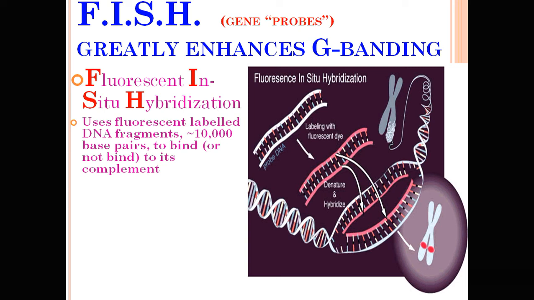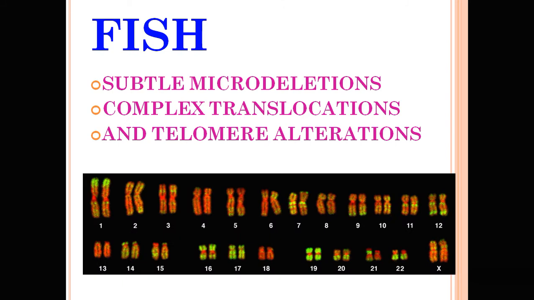Nowadays FISH is used to diagnose various genetic diseases and cancers. FISH uses fluorescent-labeled DNA fragments, approximately 10,000 base pairs, that bind or do not bind to their complement. The probe DNA is labeled with a fluorescent dye, denatured, and hybridized, so it binds to the complementary DNA and the fluorescent signal identifies it. It detects complex translocations, deletions, and telomere alterations.